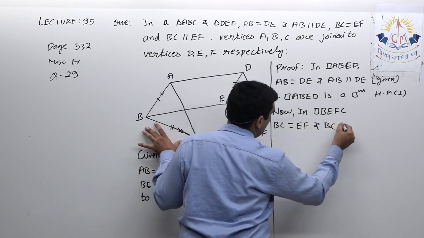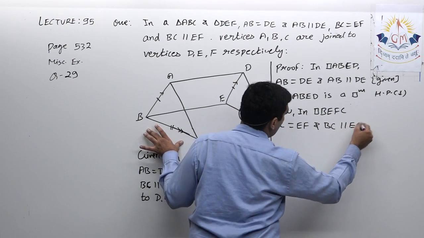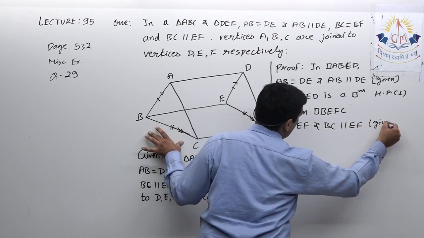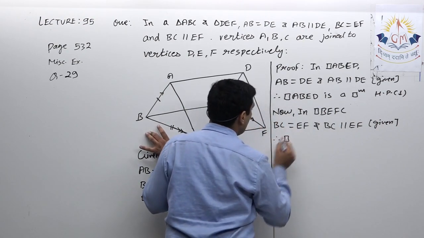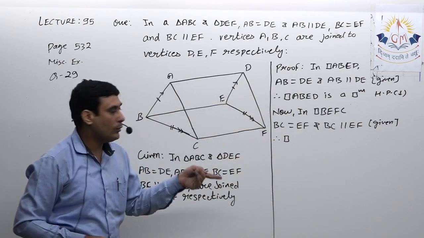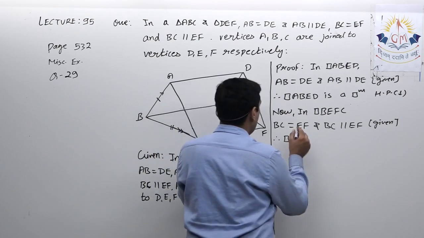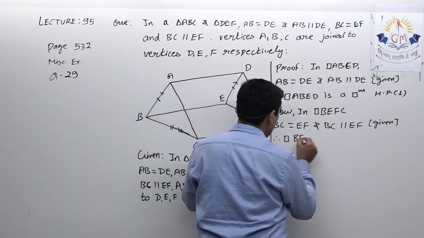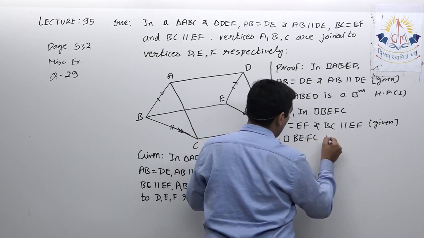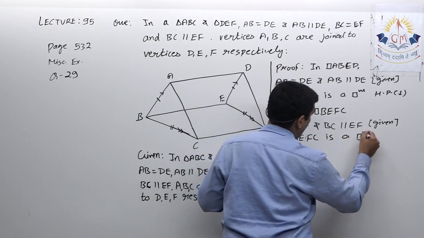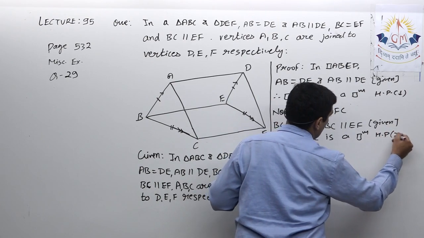These two things are given. Therefore, because one pair of opposite sides is equal and parallel, quadrilateral BEFC is a parallelogram. Hence proved second.